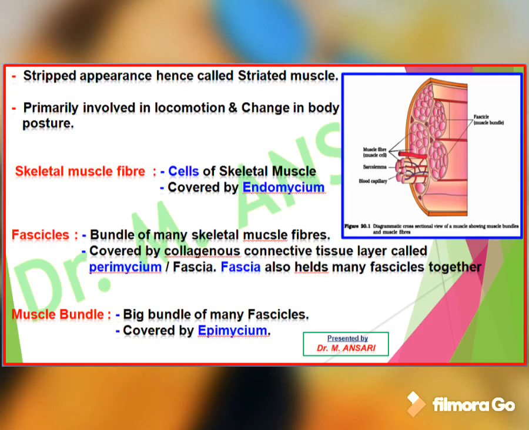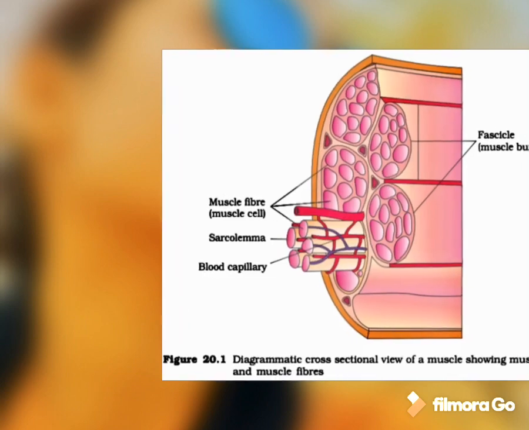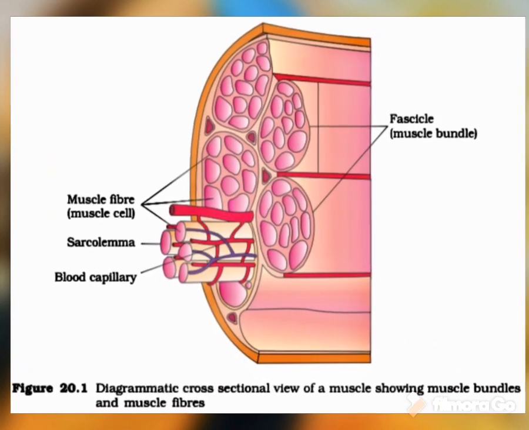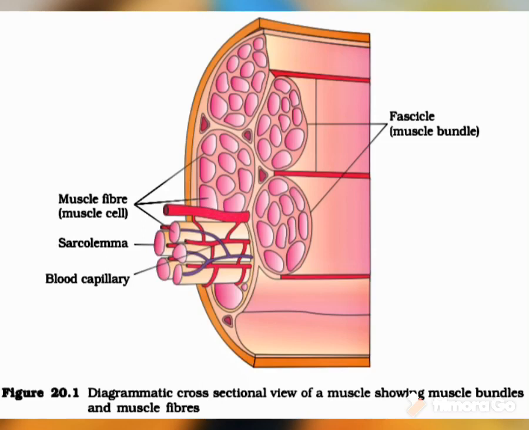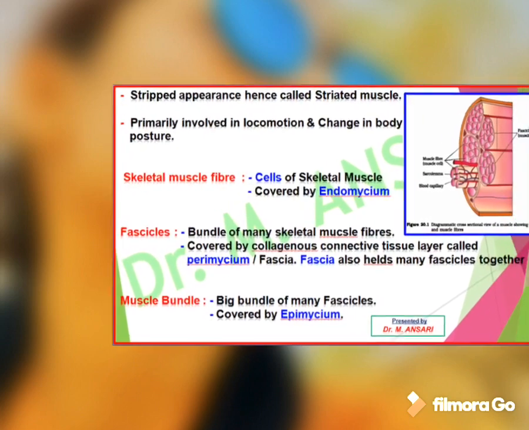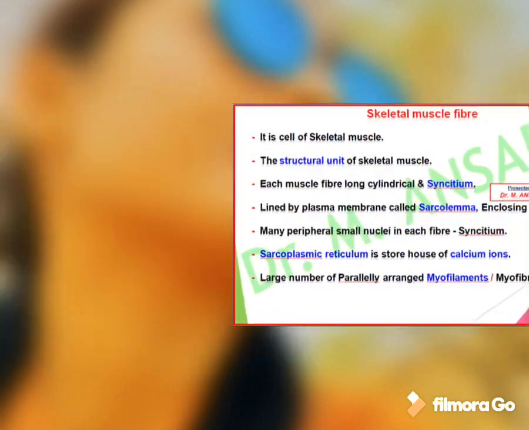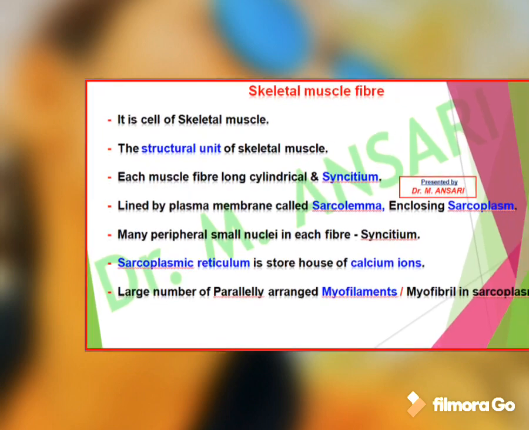With the help of this connective tissue layer, that is fascia, the different fascicles are held with each other. The different fascicles unite with each other and form a big bundle called a muscle bundle. The muscle bundle is covered by epimysium. So, if we go from inside to outside, we get coverings in the form of endomysium, perimysium and epimysium.